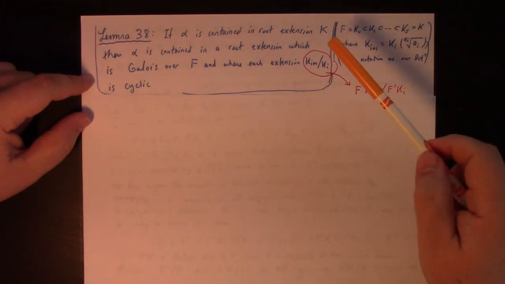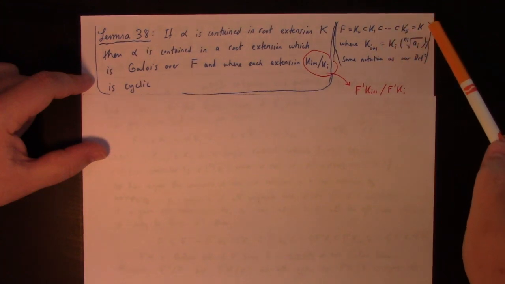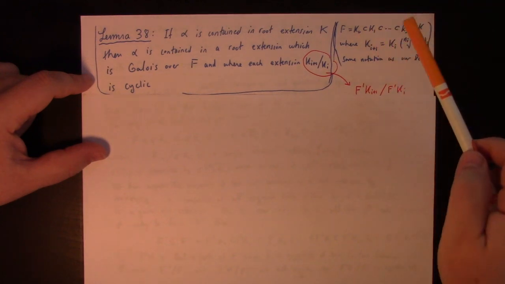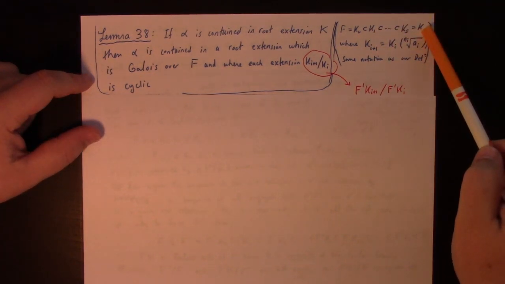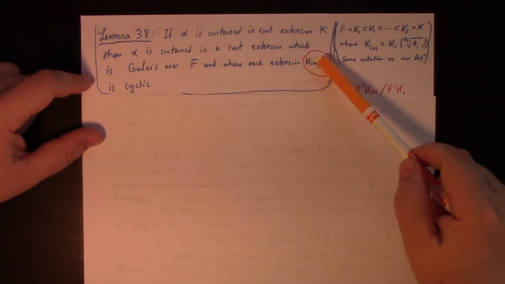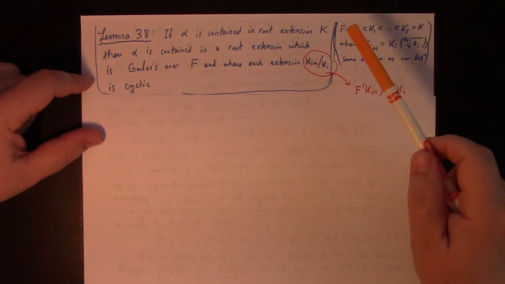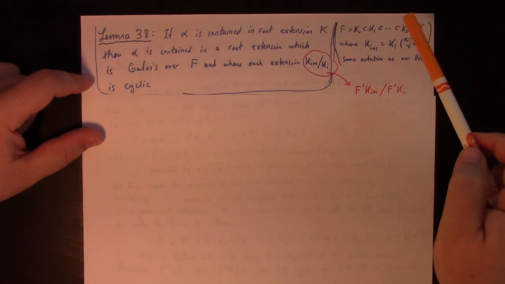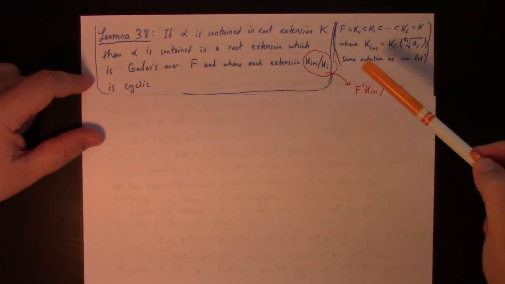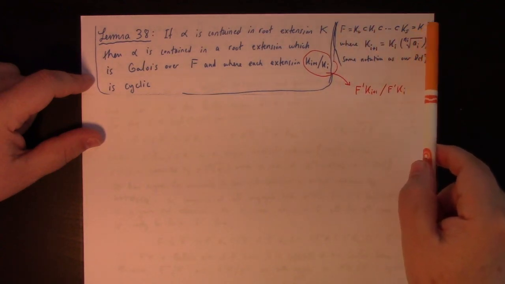Now, he says that this K is the same notation as we were just using in the definition. So in the definition, K appears as the top of a tower of fields, each one being a simple radical extension of the previous stage. The K is a root extension. So he doesn't really mean that each extension like that is cyclic. That's not what he means, I don't think. He means that once you play games with the nth roots of unity, or in this case n sub ith roots of unity, once you throw those things in, then this composite, you take the tower you're given, you sort of